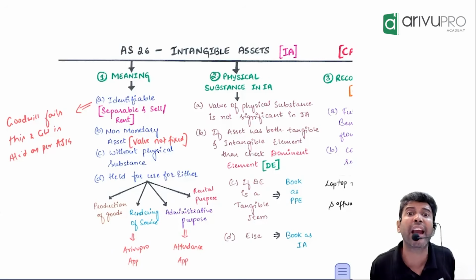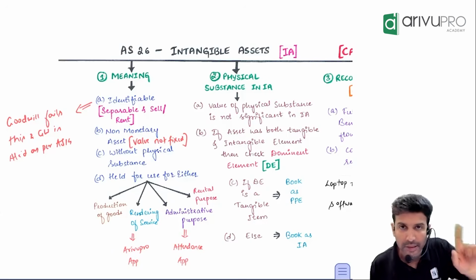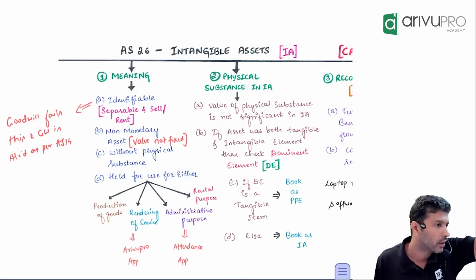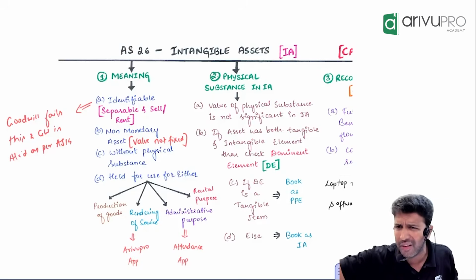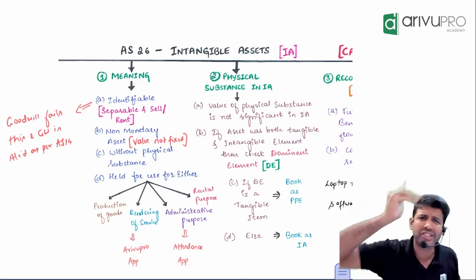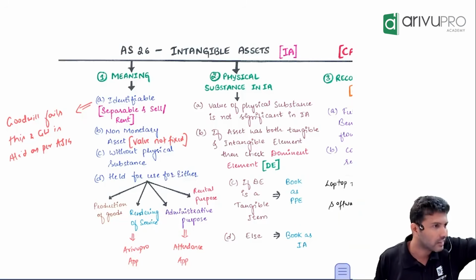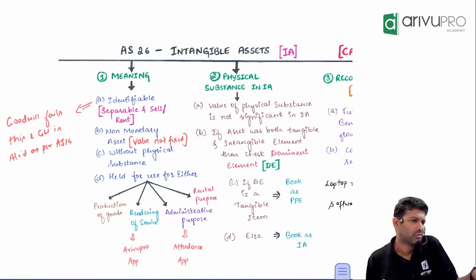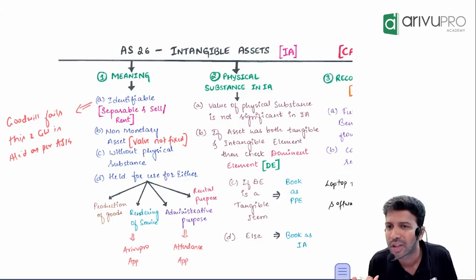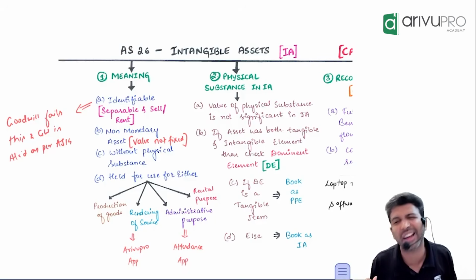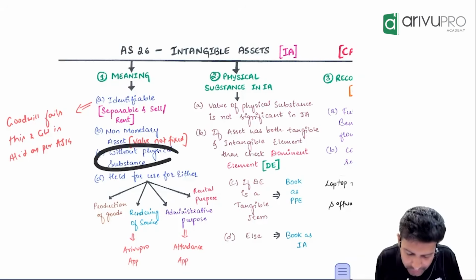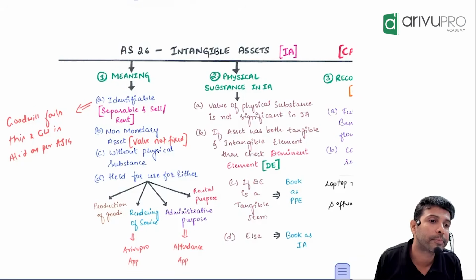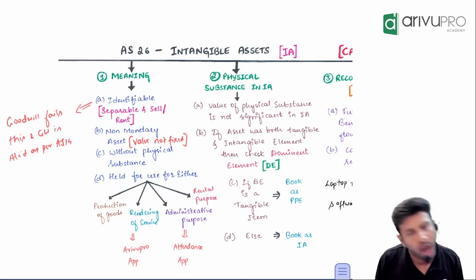Like I paid 10 lakh rupees for software, but that software came in what? Pen drive. Am I paying 10 lakh rupees for the pen drive? No, I am essentially paying for the content inside it, which is a software. The pen drive cost at best could be 300, 400 or whatever. Yes or no? That means the value is not high. That is what they mean by without physical substance. Okay? This is one.